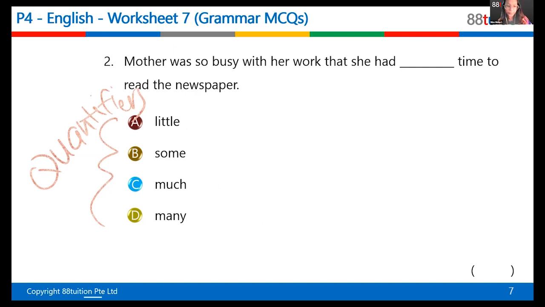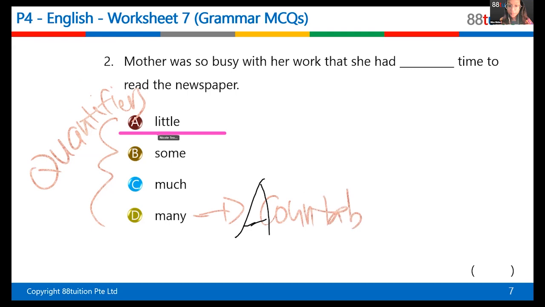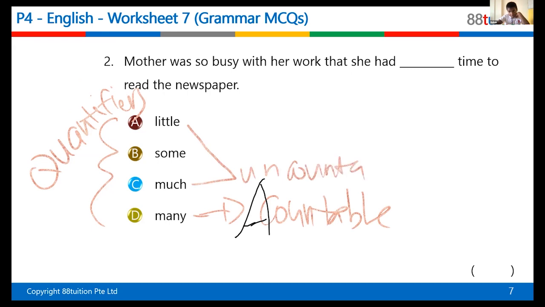Yes, Rohan? B. Wait, I'm asking you a question. So are you saying B is the one that is countable? Or are you telling the answer? Is B what? Which one is countable? Many is countable, right? Many tables, many chairs, you can use it, right? Countable, right? Much and little, these two are used for uncountable. Things you cannot count.